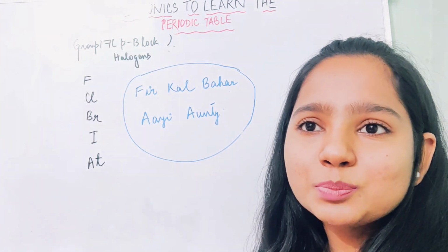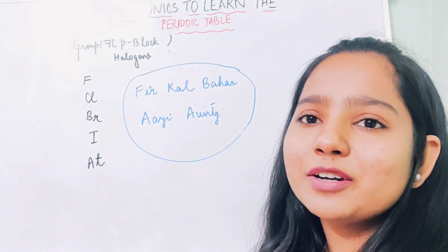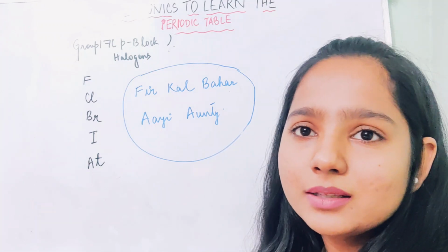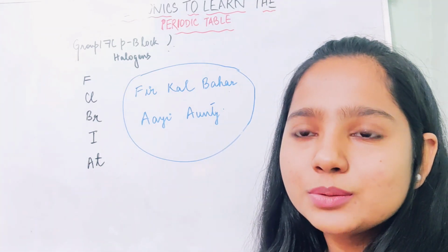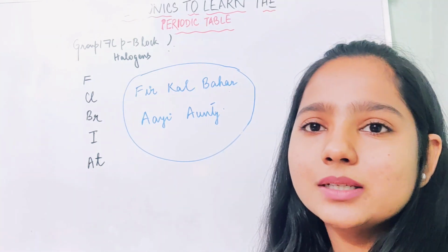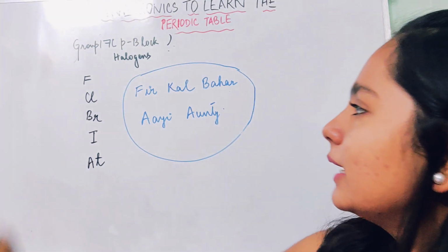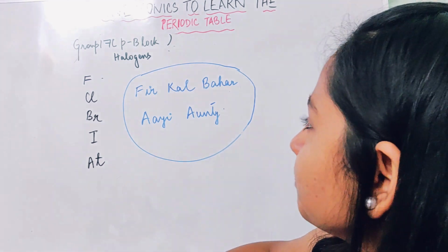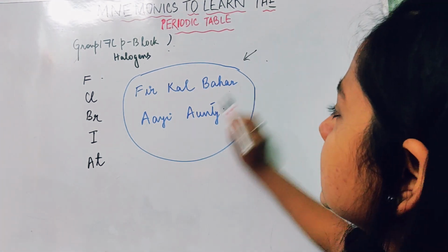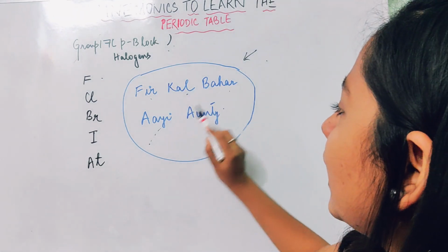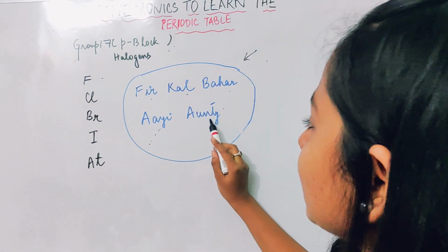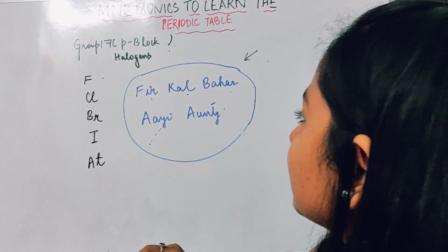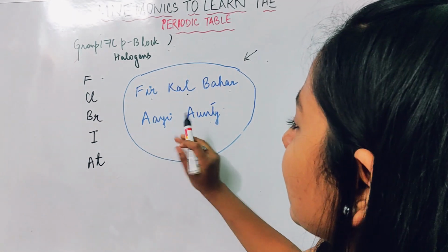So now we come to group 17, which is also a part of the P block. All of you know, this particular group is referred to as halogens. Okay, these elements are the halogens. The elements are fluorine, chlorine, bromine, iodine, astatine. The mnemonic we use here is "फिर कल बाहर आई auntie". So there is an auntie who again came out yesterday. Okay, we are talking about some incident that she came out again yesterday.